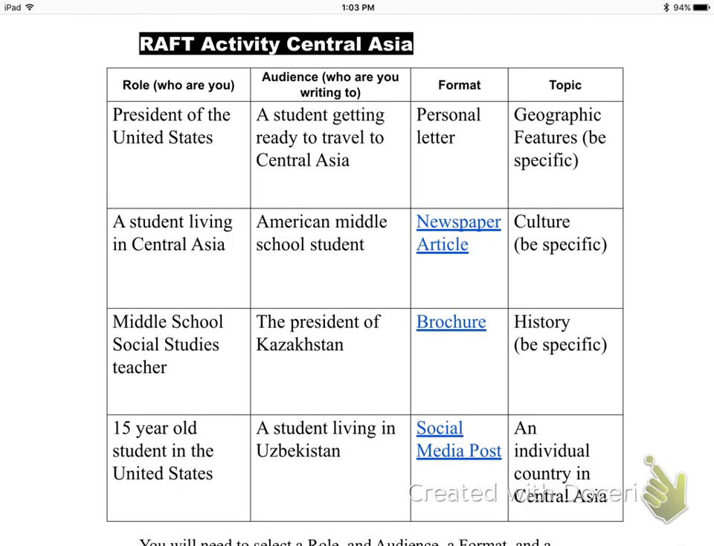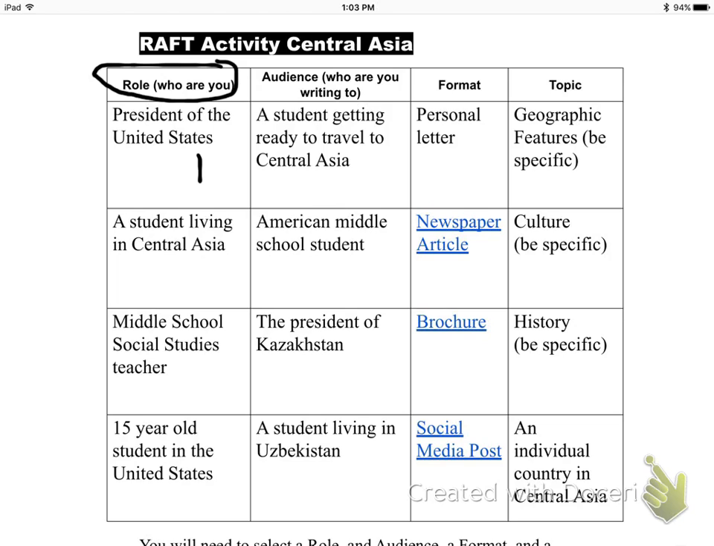So what we are going to be working on today, it's a writing activity and it's called a RAFT. And basically it stands for role, audience, format, and topic. So we're going to be making a RAFT for Central Asia. So the very first thing you want to do is look over here in column number 1, role. You have to decide who are you going to be? What role are you going to embody?